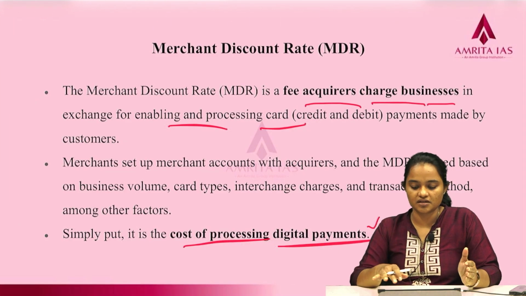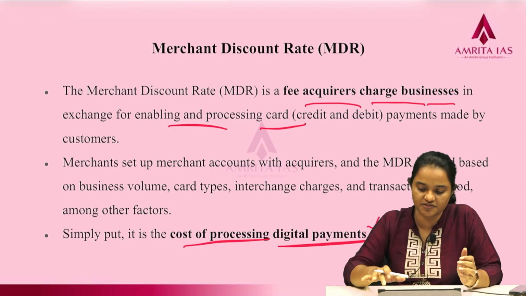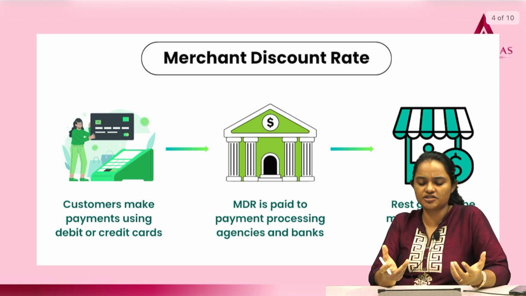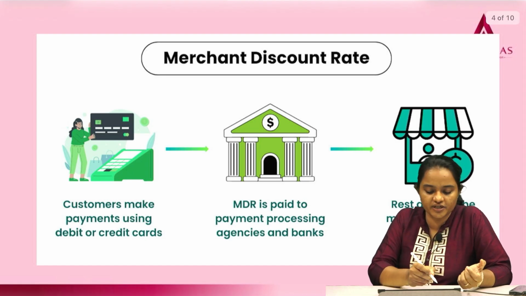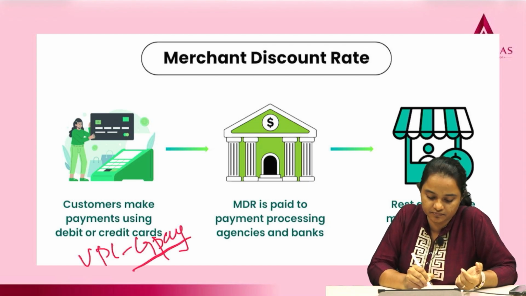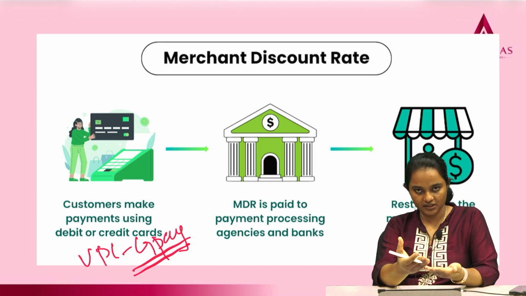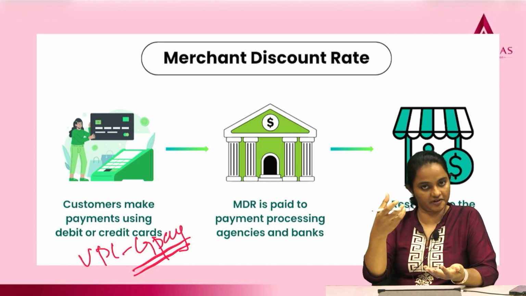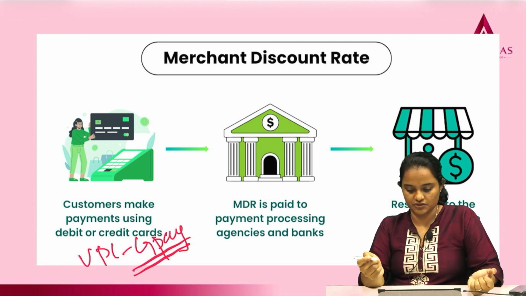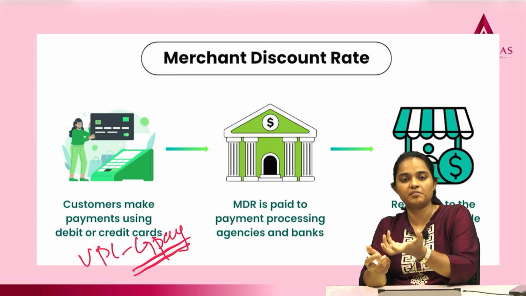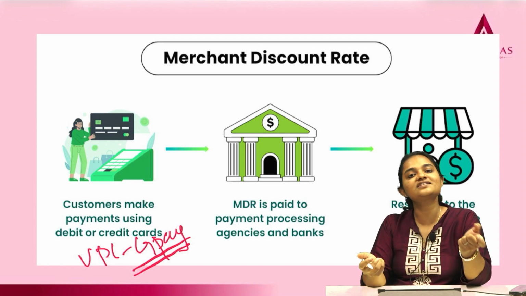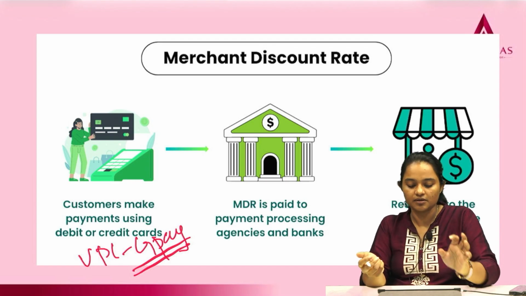So, merchant discount rate, if we are to look at the pictographic representation of the same, here the customer pays any merchant or a shop using a debit or credit card or UPI, be it, for example, GPay. And here, once we are making a payment, the cash will be deducted from our bank account and it will be credited to the bank account of the merchant. So, in this process, when a payment is made from customer's bank account to the merchant's bank account, merchant has to pay a transaction fee to the bank.